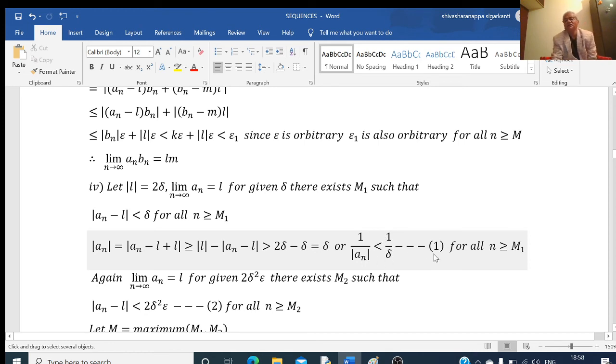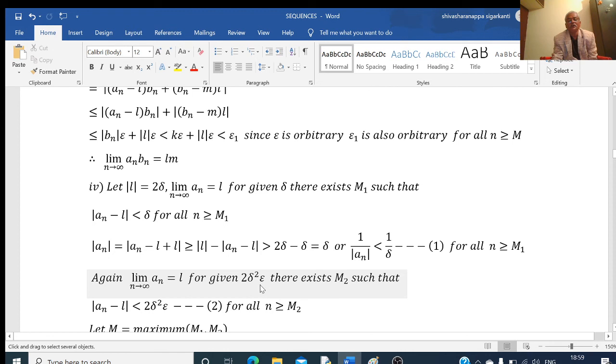I will take this as m1, and this is true for all n greater than or equal to m1. Now again, limit of an as n tends to infinity is equal to L. For given epsilon, anything I can take here. In particular, for my convenience, I am taking 2 delta square epsilon. This is an arbitrary quantity.